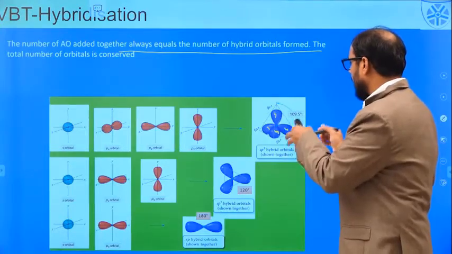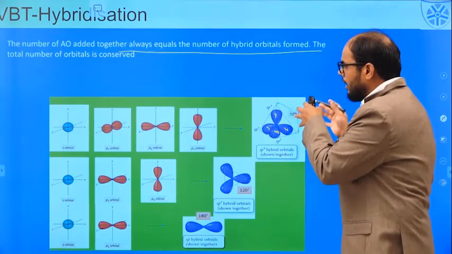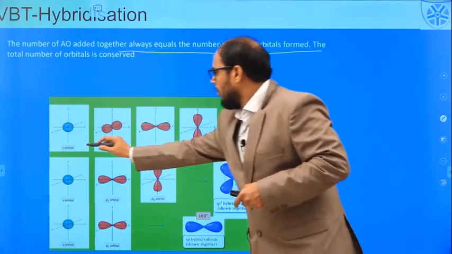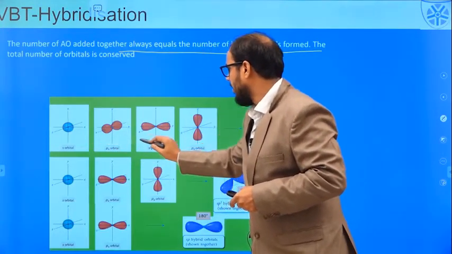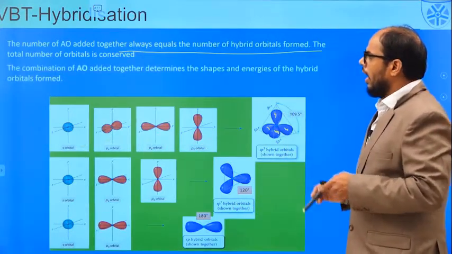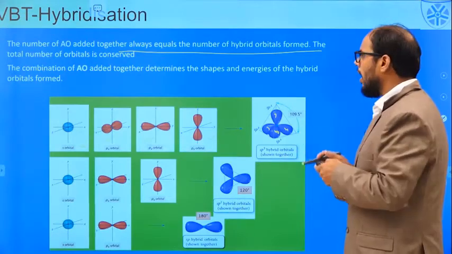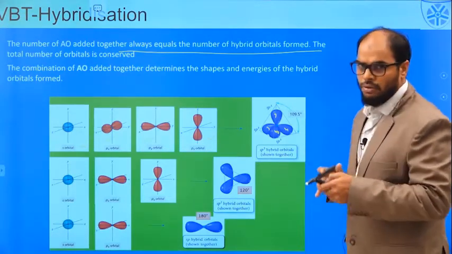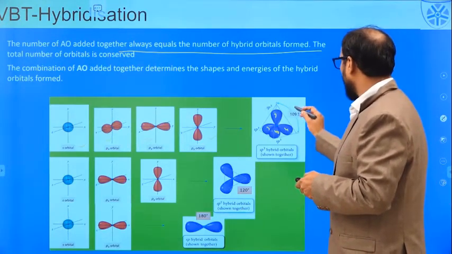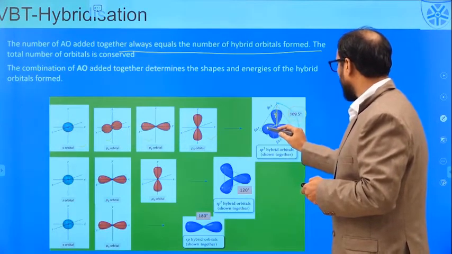If 4 sp3 hybrid orbitals are formed, it is very clear that they are formed from the individual atomic orbitals s, px, py and pz. The combination of atomic orbitals determines the shape and energy of the hybrid orbitals. So as we told very clearly, it is the hybrid orbitals which combine, giving a geometry and a shape. So it's a tetrahedral shape with a bond angle of